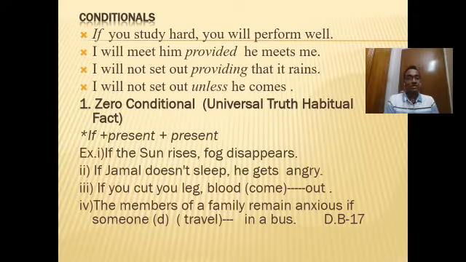The other one is the principal clause. And in the case of zero conditional, we use both the clauses in present indefinite tense, as the zero conditional refers to universal truth, habitual fact. So this cannot be in other tenses. These will be only in present indefinite tense.